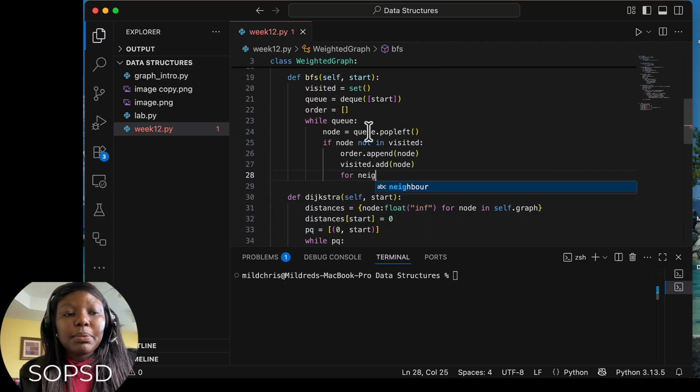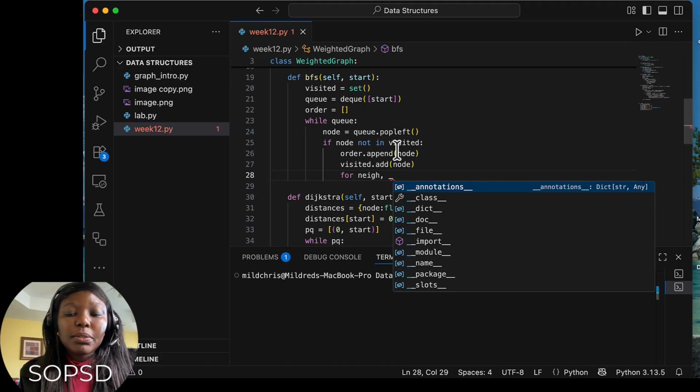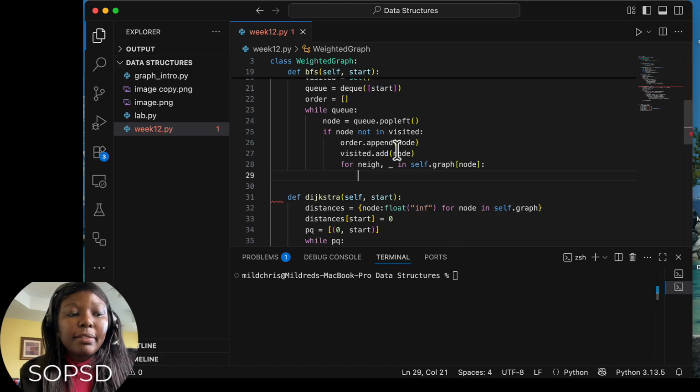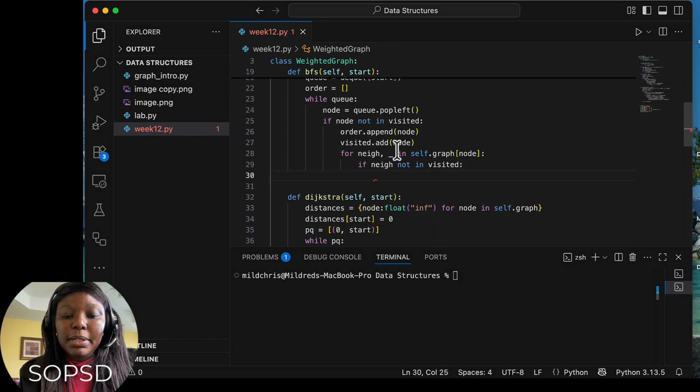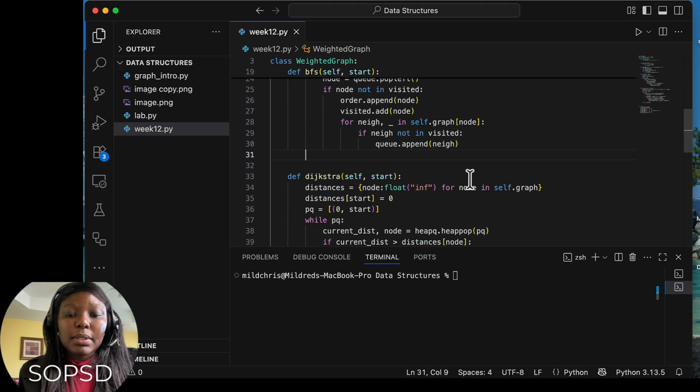So we're doing the same thing we did in the week 11 lesson, where we did the breadth first search. So we'll say for neighbor, let's get a throwaway variable that we'll use in self.graph node. We want to say if that neighbor is not in visited, then let's append it to the queue, Q dot append neighbor, and then let's return order at the end. Let me say return order.